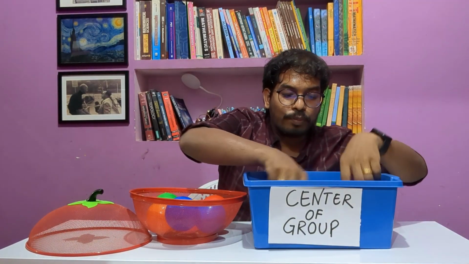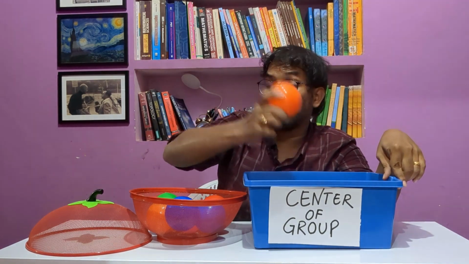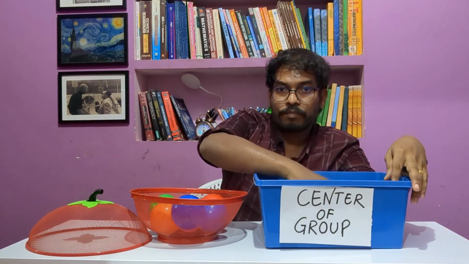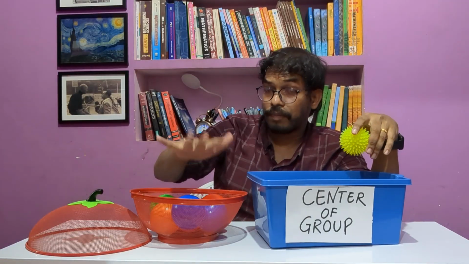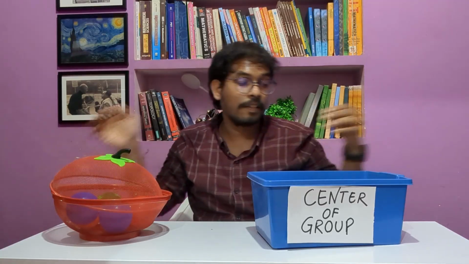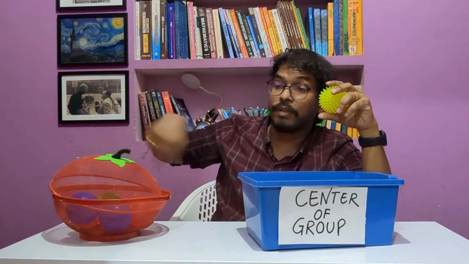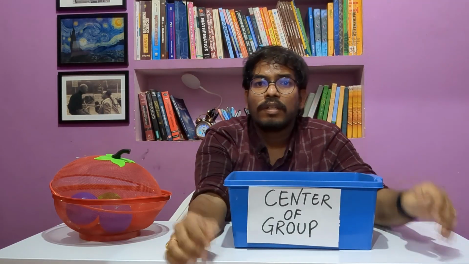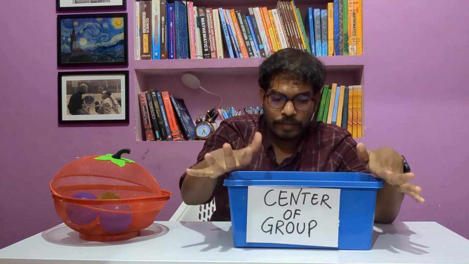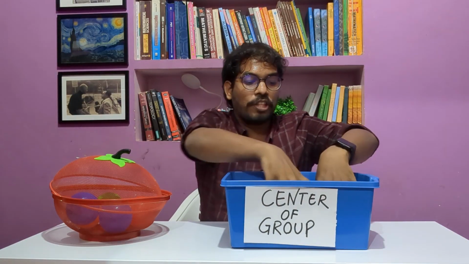So in center of group we have elements which commute with everything of the group, and don't think that we have placed this one means this is no longer an element of this one. This is just another home for these elements. These elements belong to this one and this one. This is our primary group. So this is our center. Center is a set containing all such elements which commute with everything of the group. It commutes with every element of the group. And for any group, we know identity commutes with every element. So identity must remain in a center. Center is not empty. Next, we will see the centralizer.